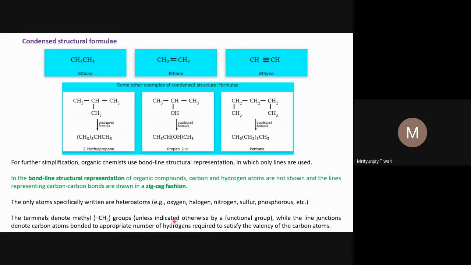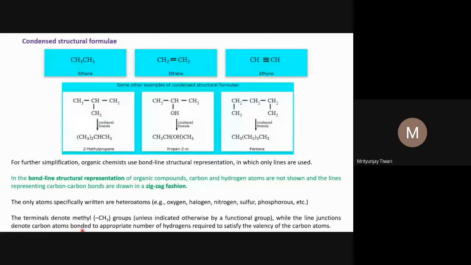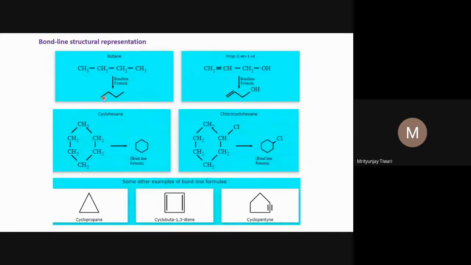Unless indicated otherwise by a functional group or a double bond or triple bond, the line junctions, or the bends, wherever these lines join together, denote carbon atoms bonded to the appropriate number of hydrogens required to satisfy the valency of carbon. So these junctions or bends represent carbon atoms. Everywhere you see a junction with nothing shown, it means there is a carbon atom. So carbon, carbon, carbon, carbon, and since the heteroatom is shown here, this is an OH group.